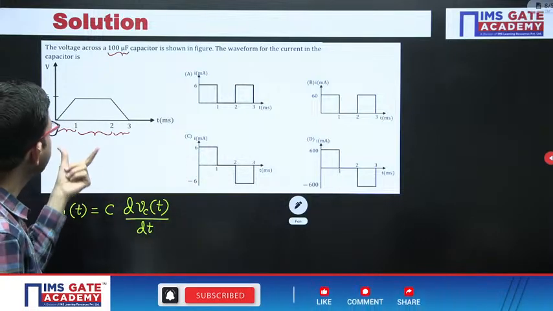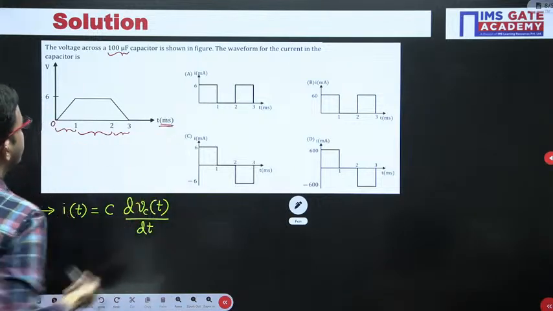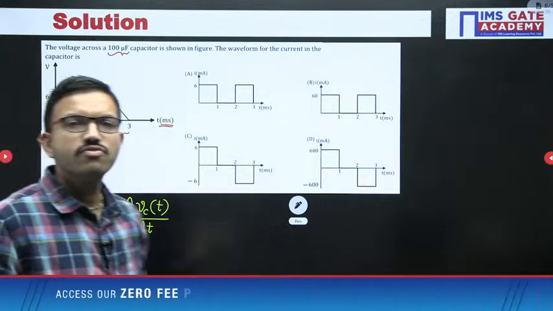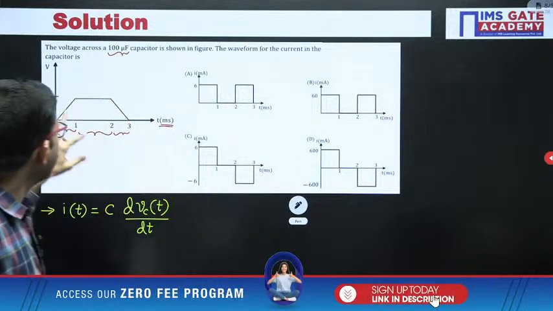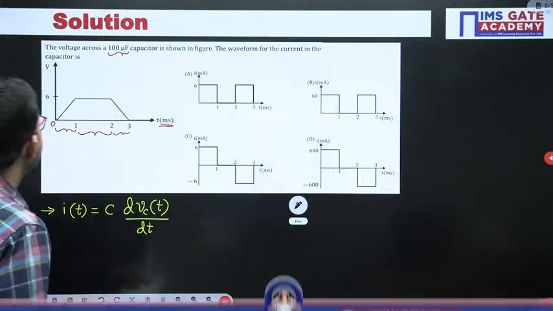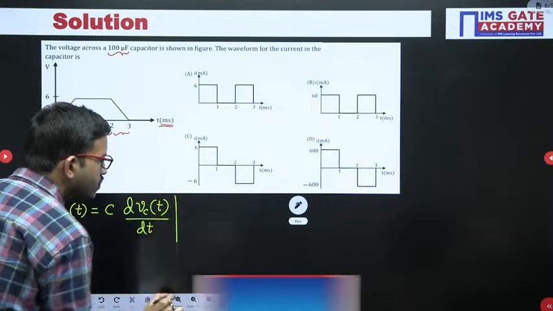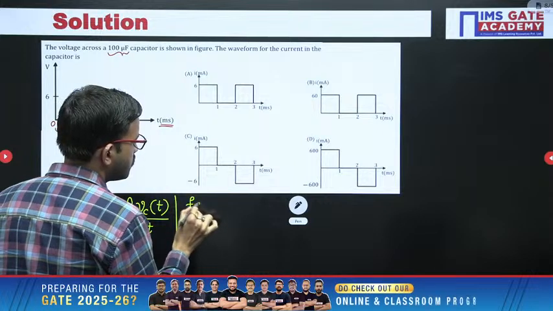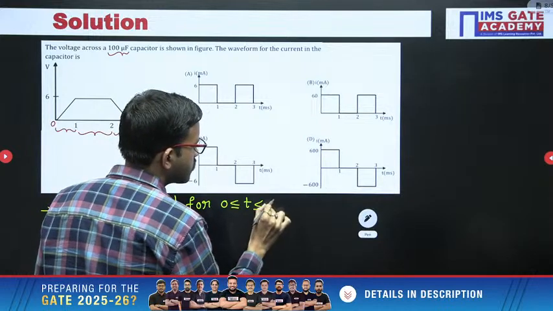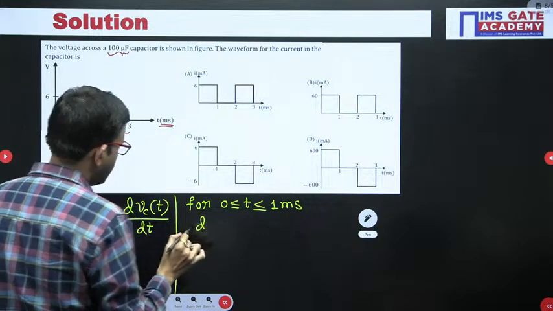Just observe here. First and foremost, in the interval 0 to 1 millisecond, you are having the voltage pattern as a straight line which is passing through the origin, right? So you will be getting the y equal to mx format. So here, for t lies between 0 and 1 millisecond, directly I am writing dVc of t by dt.